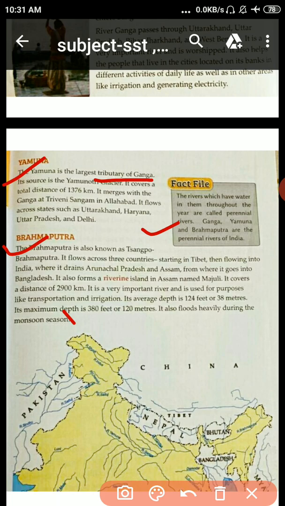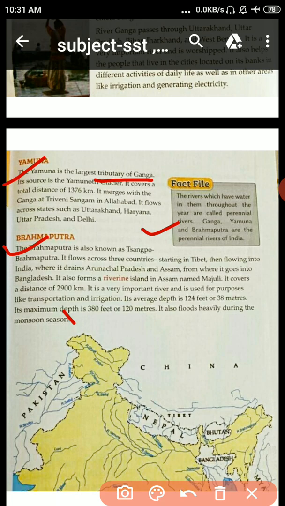It also forms a riverine island in Assam named Majuli. Riverine means related to the river.